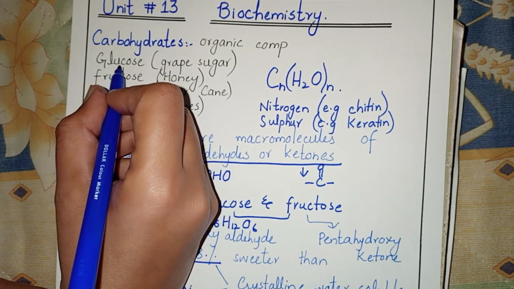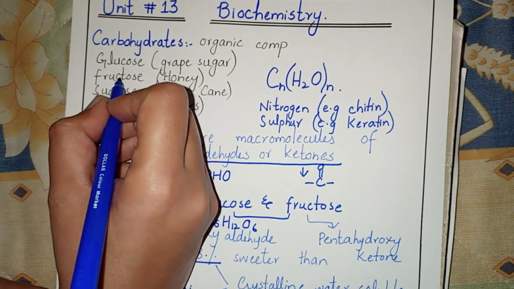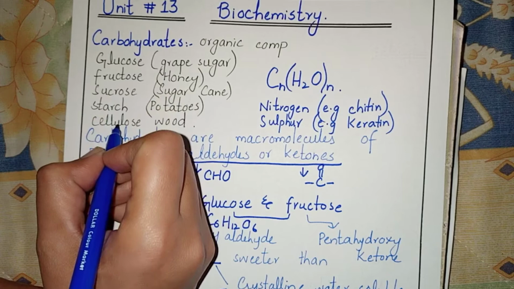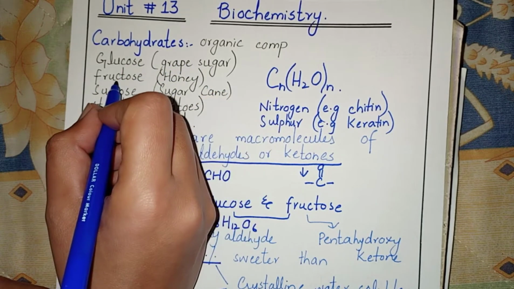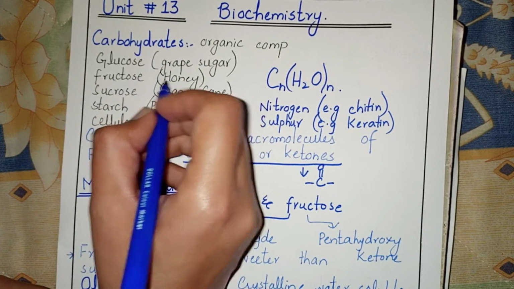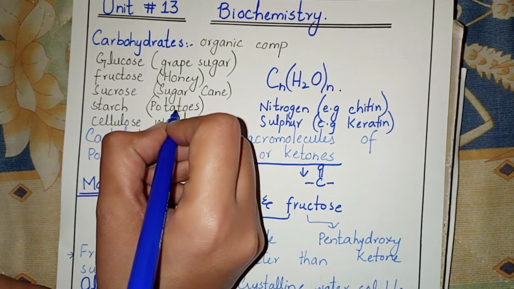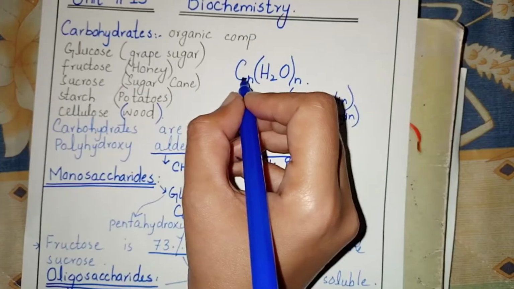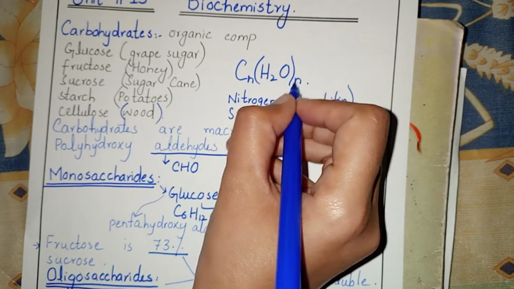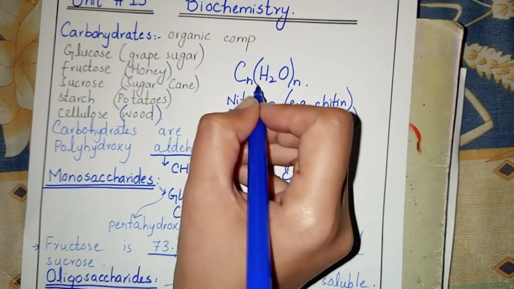Now, these are the examples of carbohydrates: glucose, fructose, sucrose, starch, cellulose. Glucose is present in grape sugar, fructose is present in honey, sucrose is present in sugarcane, starch is present in potatoes, cellulose is present in wood. CnH2nOn, whole n, is the general formula of carbohydrates.